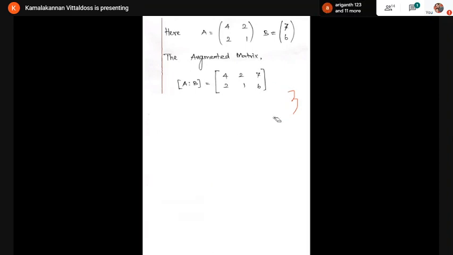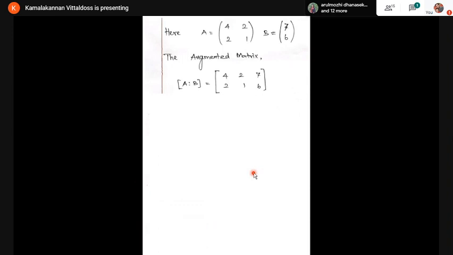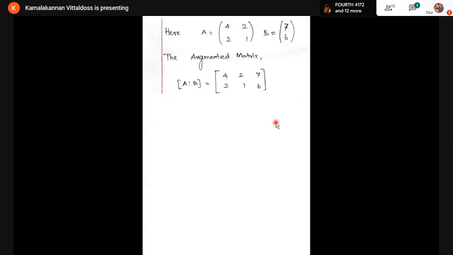Now I'm going to find the echelon form, but here it is not a 2 cross 2, it is a 2 into 3 matrix. I'm going to make the first element a non-zero element, and below that I'm going to make it 0. So this is the non-zero element. I'm going to make the number below it 0. For that, I'm going to use some row operations. Listen carefully. Here it is a 2 cross 3 matrix. It's not possible to construct a triangular form. The triangular form is known as the echelon form.